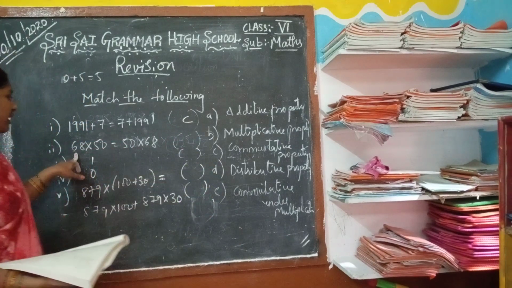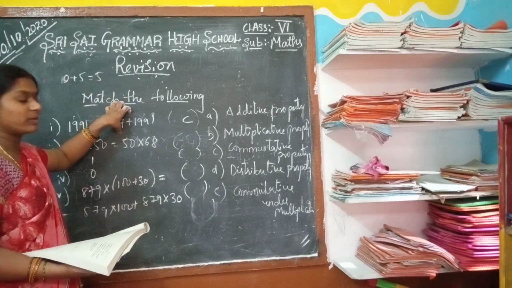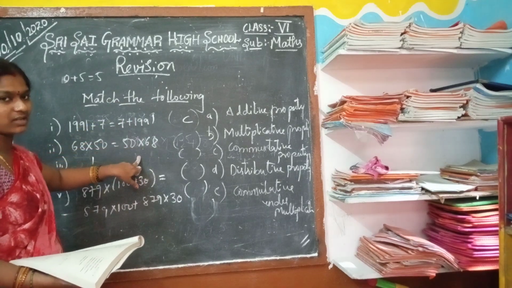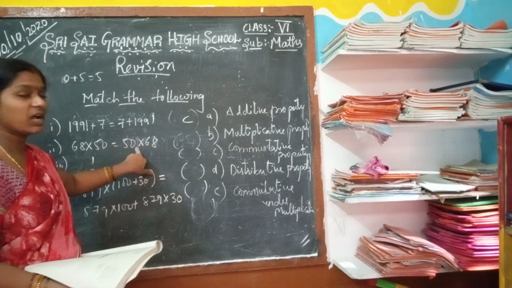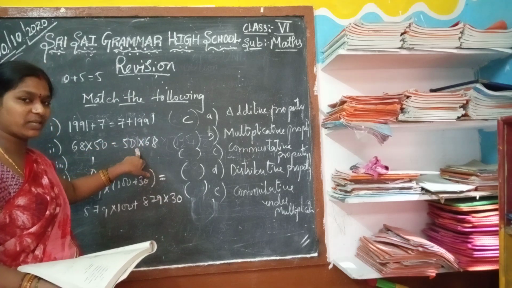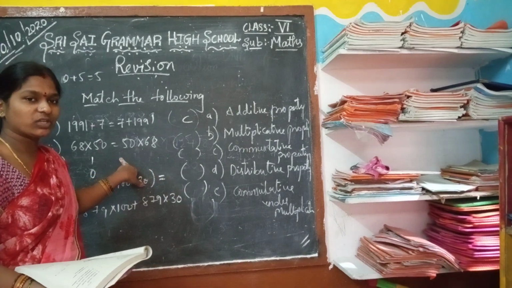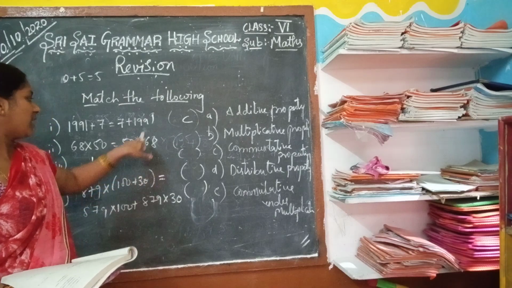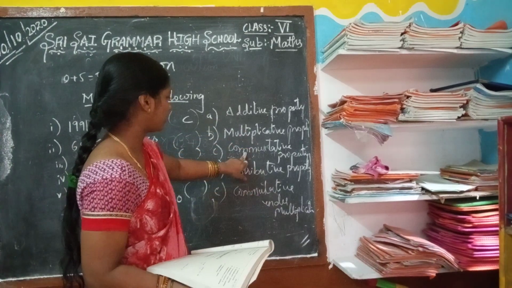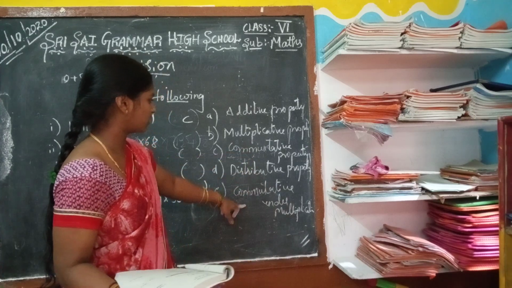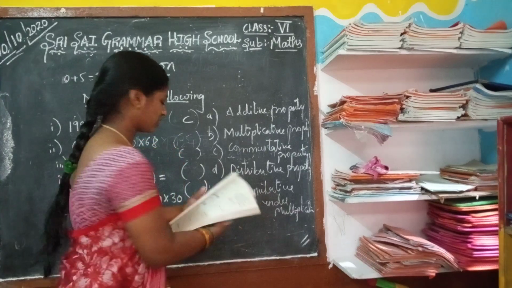Now, a into b equal to b into a, which is in the form of commutative property only, but they have changed the signs. Here it is the property of addition, and here it is under multiplication. We can easily identify this is under commutative property and also under multiplication. So we check where it is given commutative under multiplication. So here it is commutative property, here commutative under multiplication. Yes.